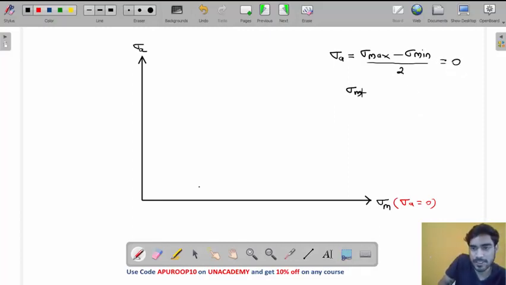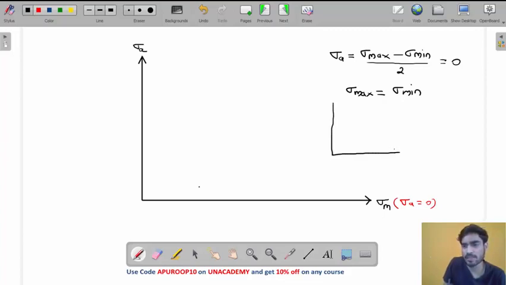That means sigma maximum is equal to sigma minimum. If sigma maximum and sigma minimum are both equal, it means the stress is static, my friend.